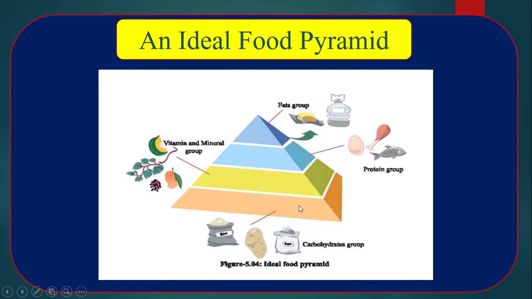In the picture we can see that the carbohydrate group is at the bottom and the quantity or amount is high. Then we get fruits and vegetables. This is also the source of carbohydrates as well as vitamin and minerals. Then we have to take the protein. Then we take fats or oil, which is at the top and the amount is less. This type of pyramid is called an ideal food pyramid.